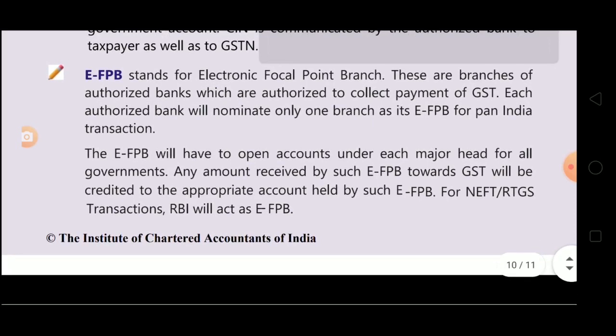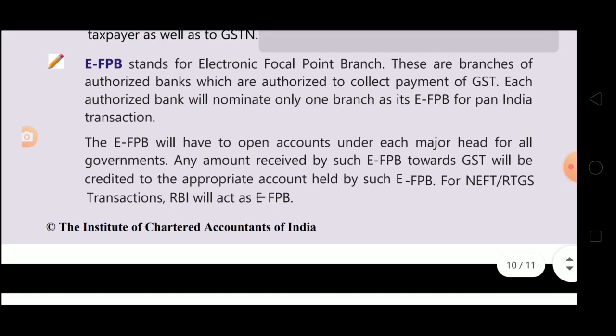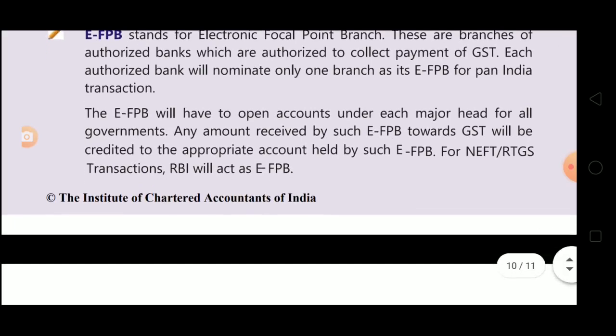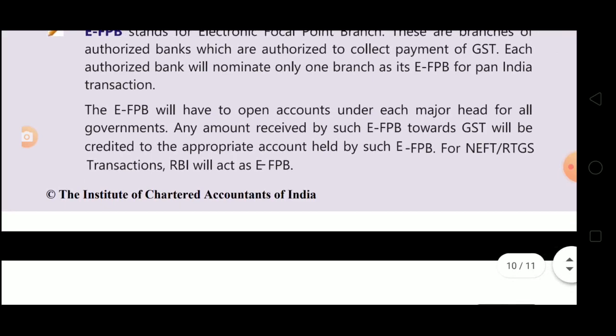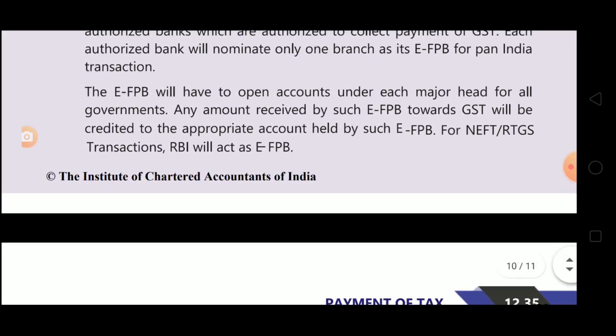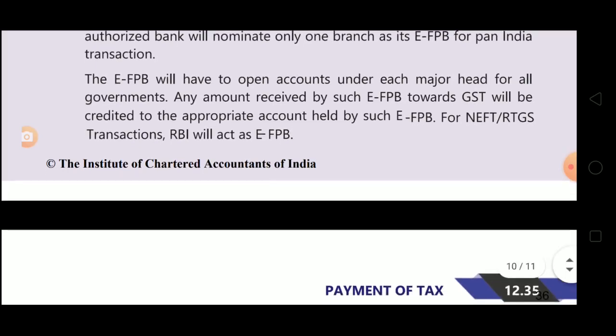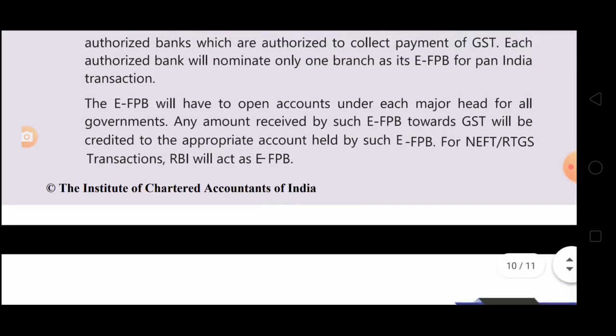Each authorized bank will nominate only one branch as its EFPB for pan-India transaction. So EFPB is basically the authorized branch which is authorized to collect the payment of GST. Now EFPB will have to open accounts under each major head for all governments. Any amount received by such EFPB towards GST will be credited to the appropriate account held by such EFPB.